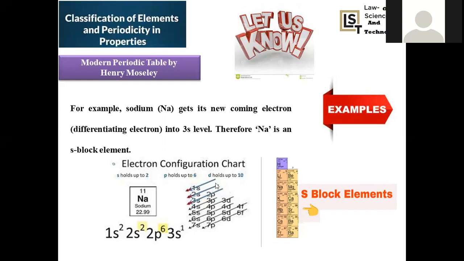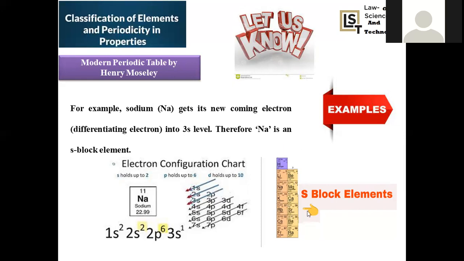And this is about the Aufbau diagram, where the increasing order of electron filling is possible in this manner only. This is the filling of electrons. First 1s, subsequently 2s, 2s subsequently 2p, 2p subsequently 3s. This is the order you have to follow in order to fill the electronic configuration, purely obeying the principle of increasing order of energy levels. So if the differentiating electron enters the S orbital, then it is regarded as an S block element. I'm taking sodium as an example, and its electronic configuration is 1s2, 2s2, 2p6, 3s1.